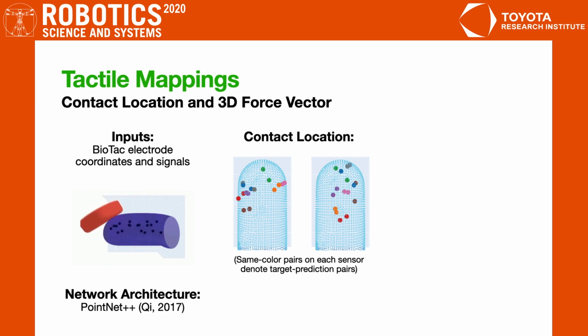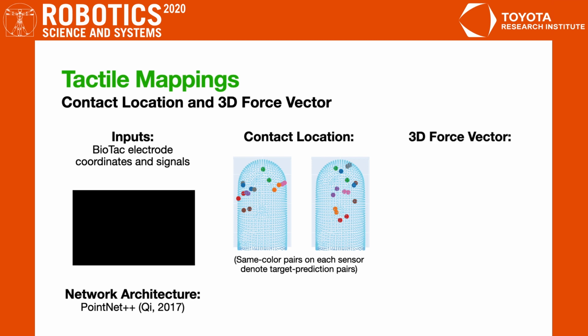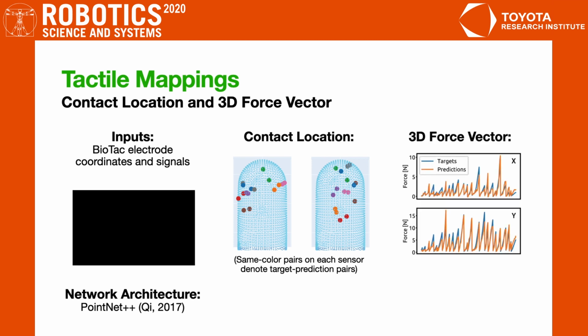Next, the network was trained to regress to 3D force vector. Despite large force ranges and a much higher percentage of shear data than previous work, the networks achieved test accuracies within close range of the state-of-the-art.